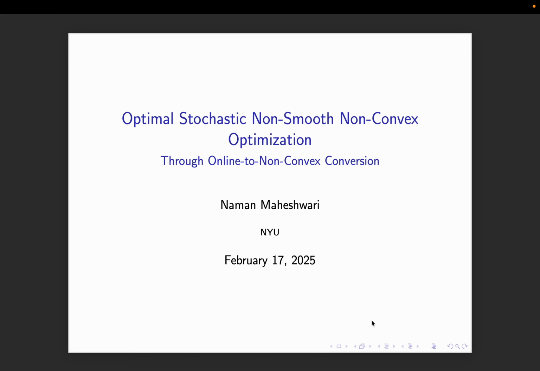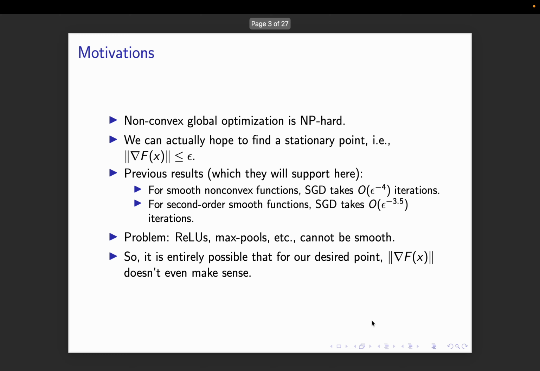So today we are going to talk about optimal, stochastic, non-smooth, non-convex optimization through online to non-convex conversion. Okay, that's a lot of words. So let's get into it.